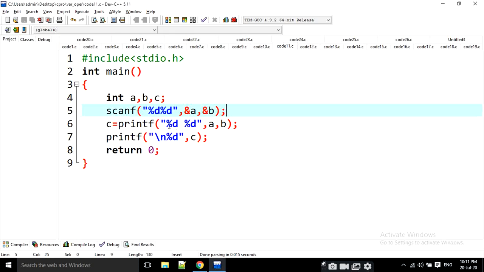Here I am going to print two values. Then what is the value of c here? c is equal to printf of %d, a comma b.